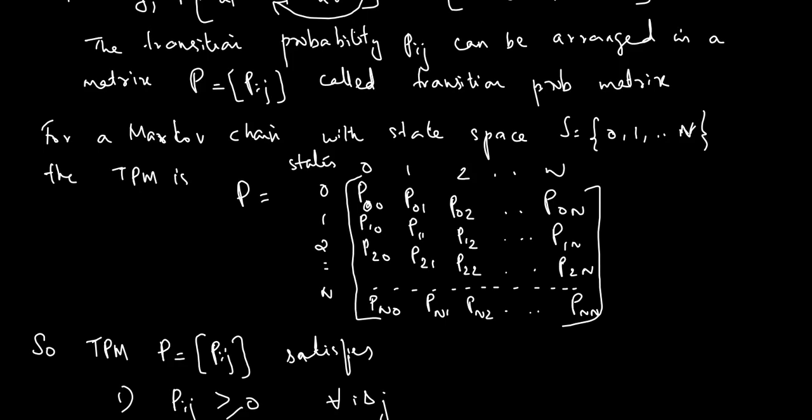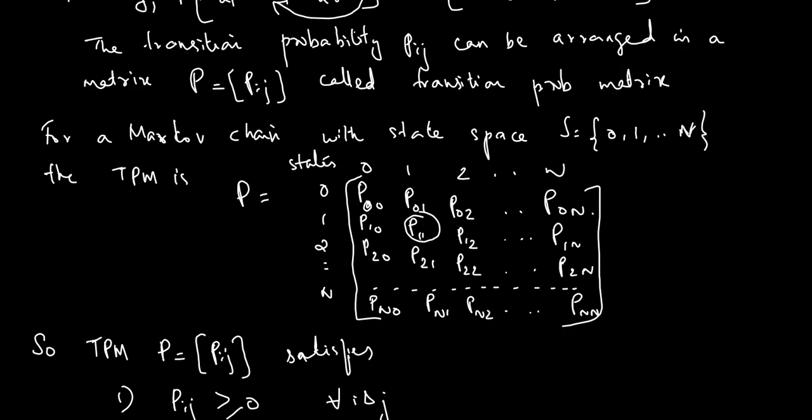Then the next row: P10, P11, P12, etc., P1n, and so on, up to the nth row: Pn0, Pn1, etc., Pnn. Okay, so we mark the states here row-wise and column-wise. Each element, if this is P11, that means first row, first column element. It is not P12, it is P11, and then P12, etc.